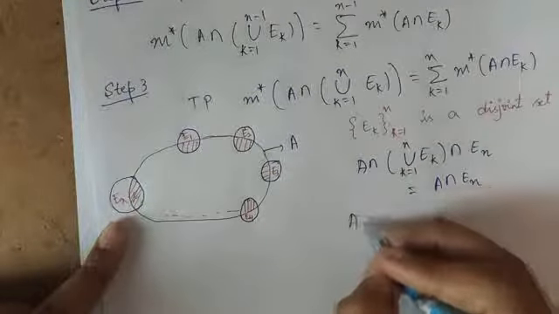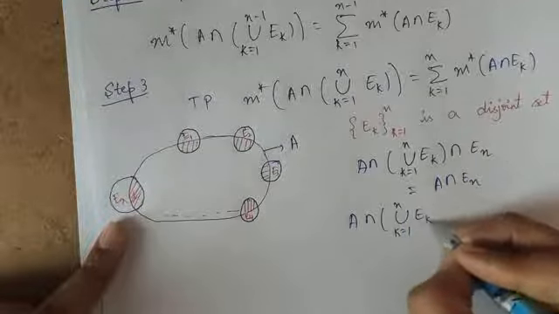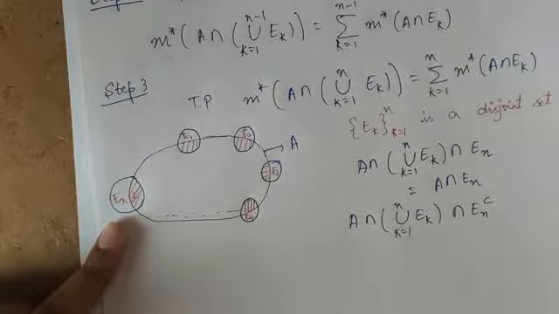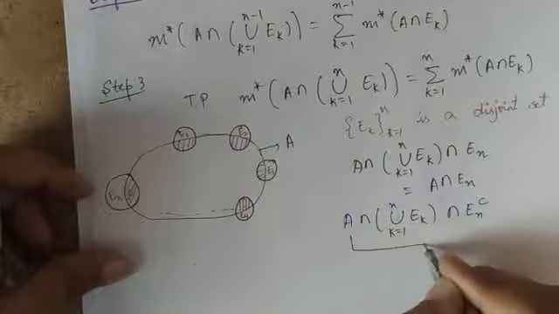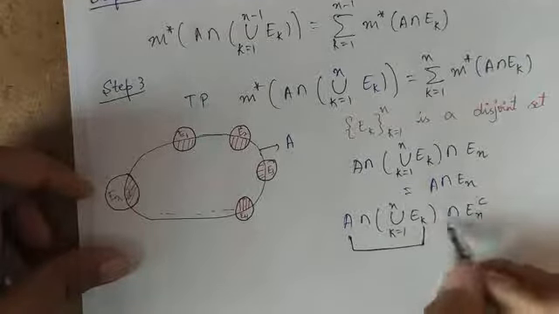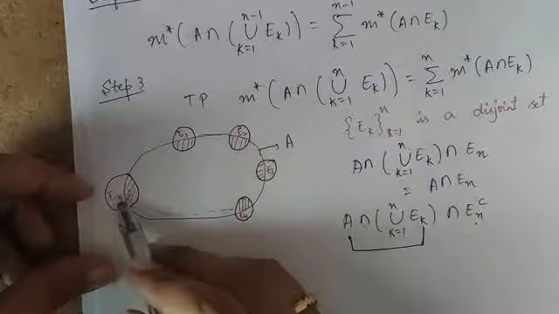So similarly, A intersection union k = 1 to n Ek intersection En complement. For this, this is your complete shaded region, and you have to take the complement with outside En.